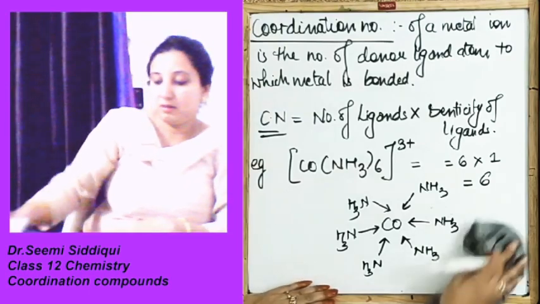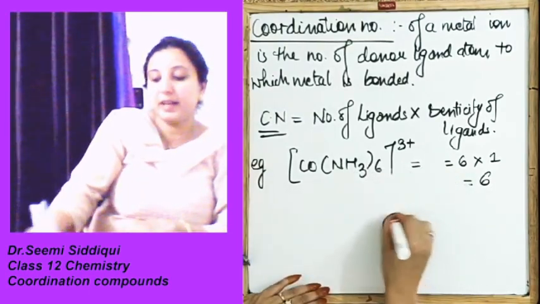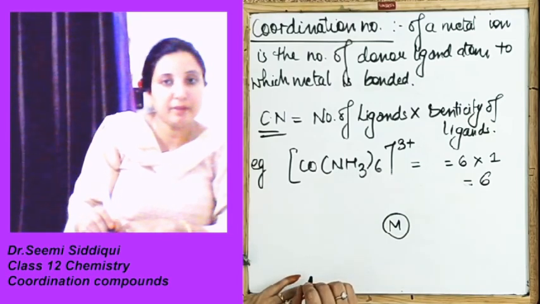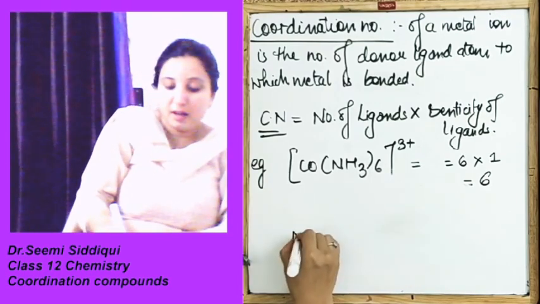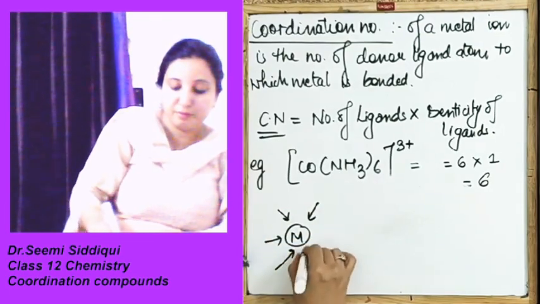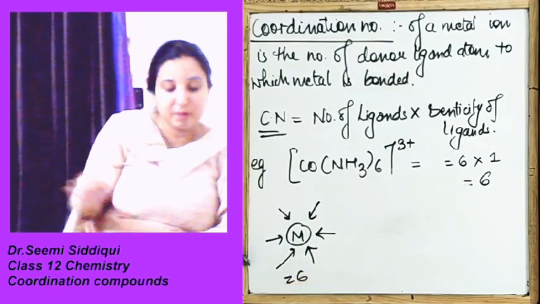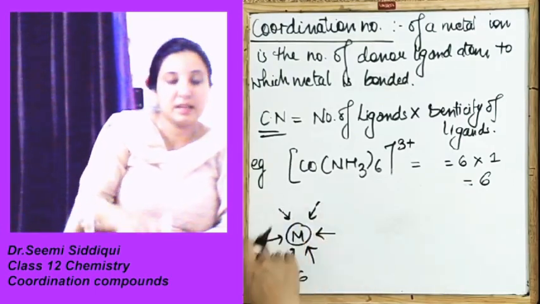One more example. Say this is any metal atom. Here I said the coordination number is 6 because there are 6 ligands.